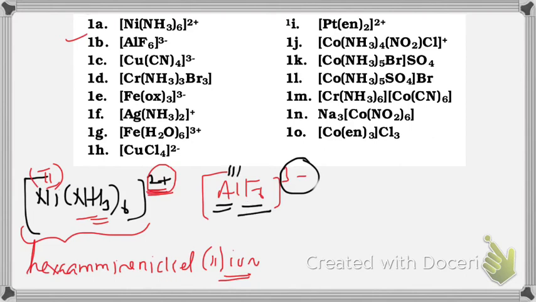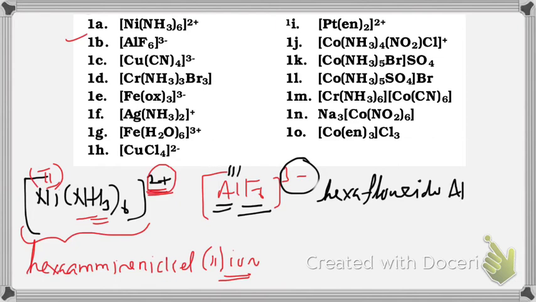How many fluoride? 6 fluoride. So hexa fluorido. Before 2005, we have named halides as fluoro, chloro, bromo, iodo. But thereafter IUPAC decided to put fluorido, chlorido, bromido and iodido. So in some textbooks you can see fluoro, chloro, bromo. That is not very wrong. That was the naming before 2005. Hexafluorido,